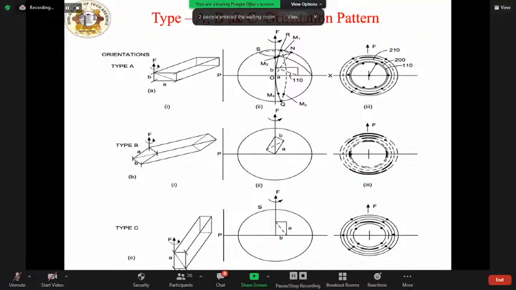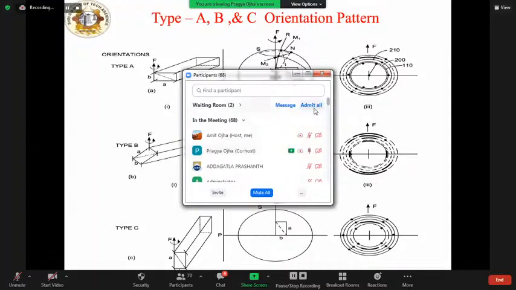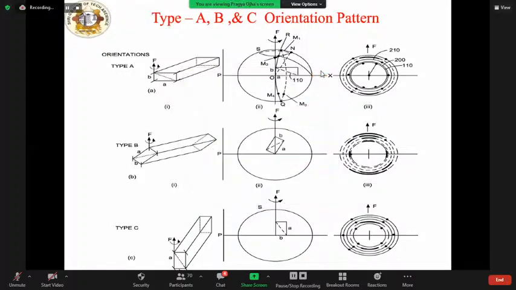We can compare type A and type C. Type C is similar to type A orientation: when type A is rotated by 90 degrees, we get type C orientation. Keeping the direction of the field constant, like the type A pattern, type C also gives 4 intensity maxima on the 110 ring and 2 on the 200 ring.